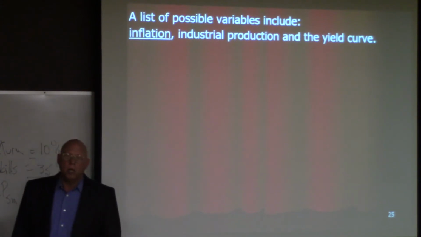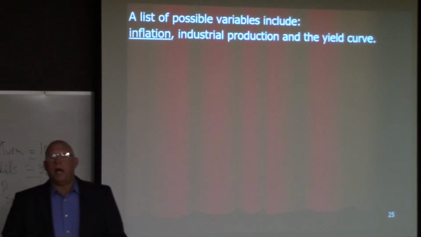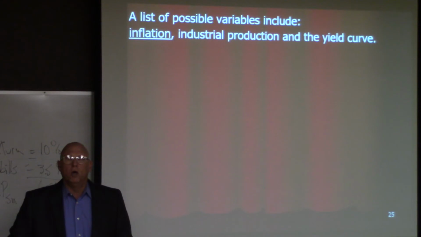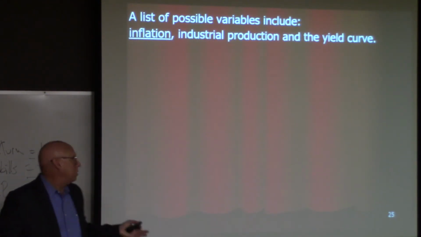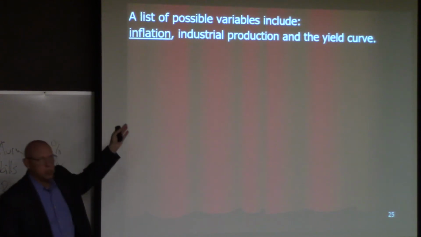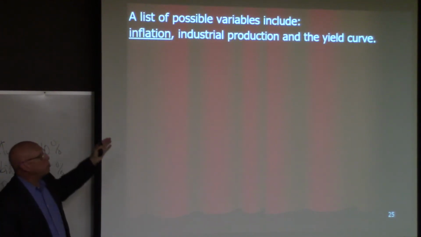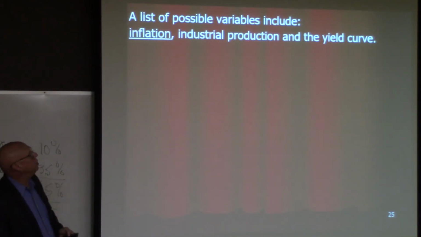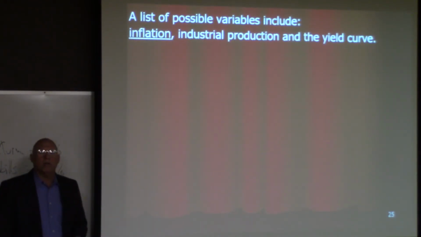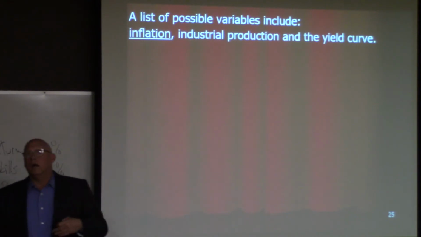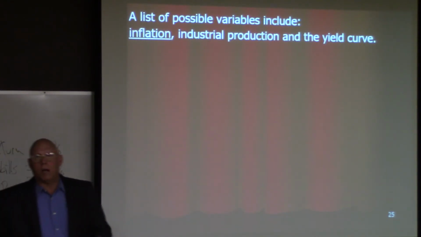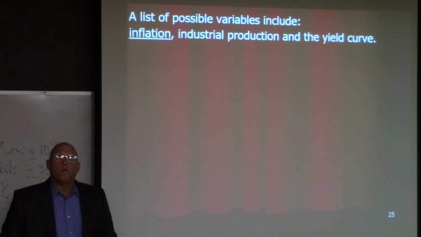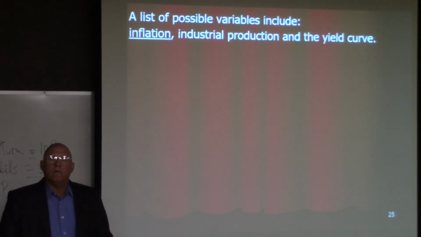Inflation, industrial production, and the shape of the yield curve, which is the risk-free rate, okay? These things affect movements or changes in inflation. Industrial production is a proxy for the economy. How's the economy doing? And then the yield curve is a proxy for the Federal Reserve monetary policy and also for investors' views of the financial markets.